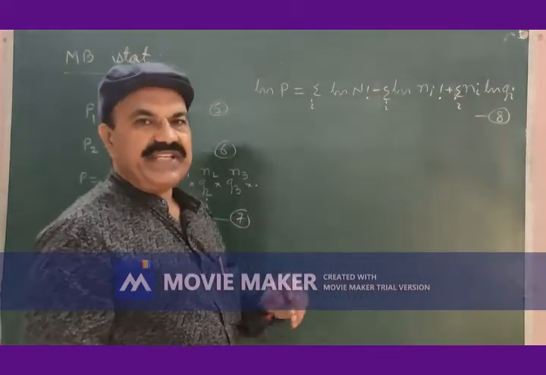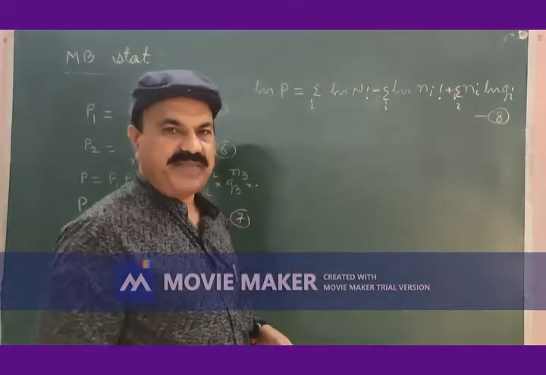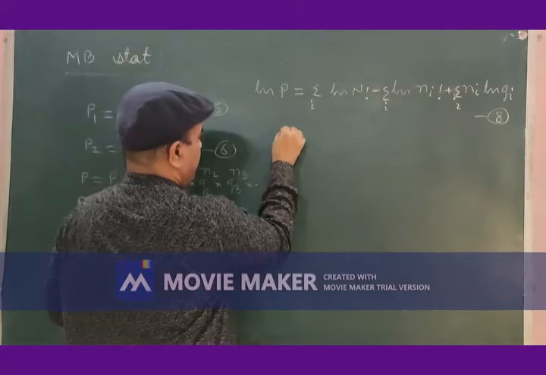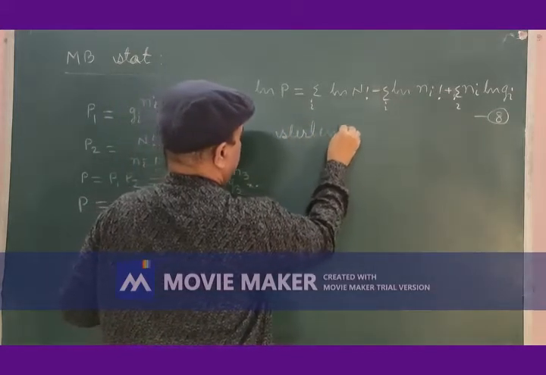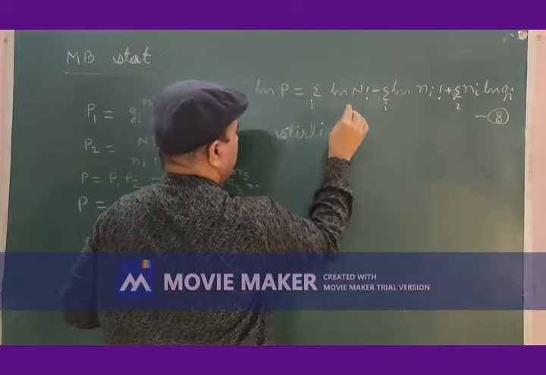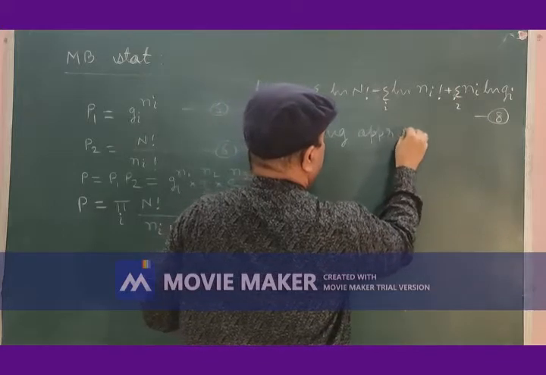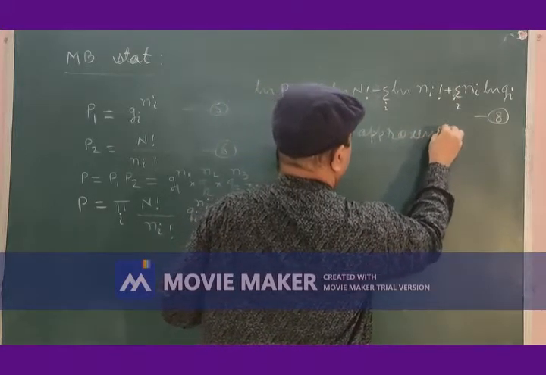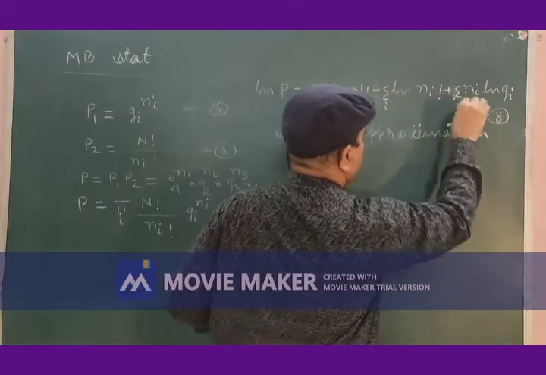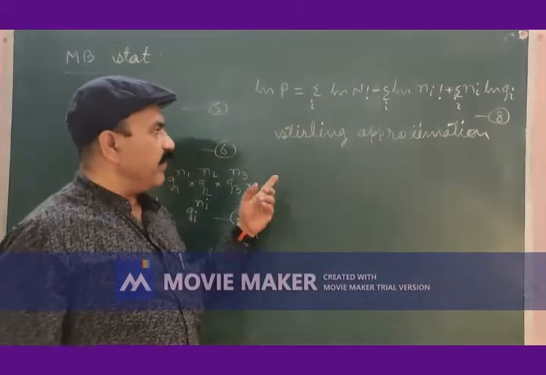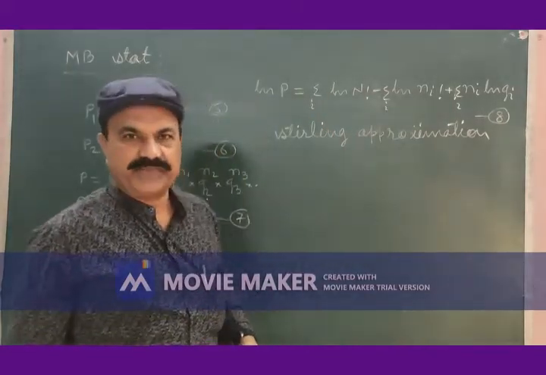To solve equation 8, we shall use Stirling approximation. We shall take help of Stirling approximation for solving equation 8.